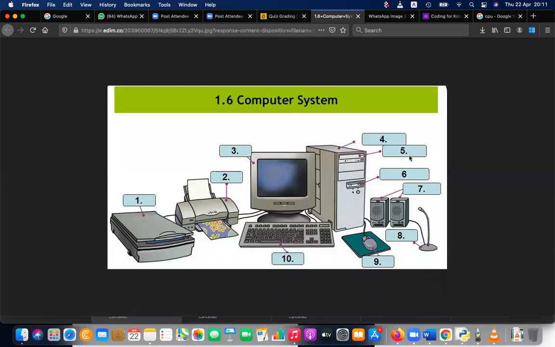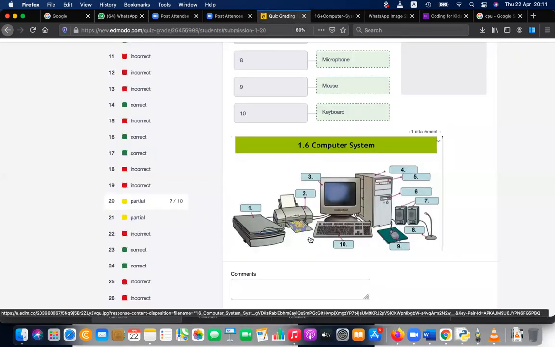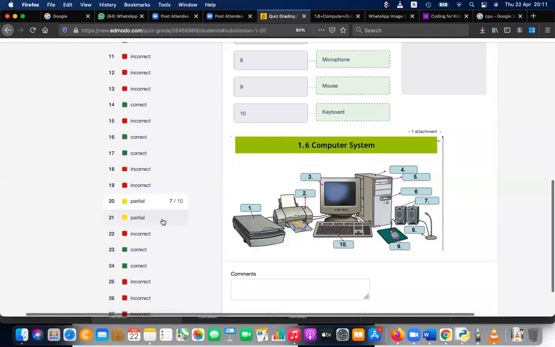Five, DVD player, right? Six, floppy disk. Seven, speakers. Eight, microphone. Nine, mouse. And ten, keyboard. Right? That is an easy one. It's an easy question, right? So I cannot expect this to be wrong.